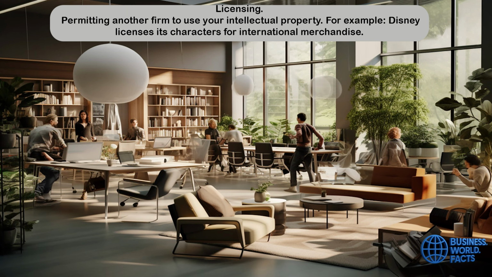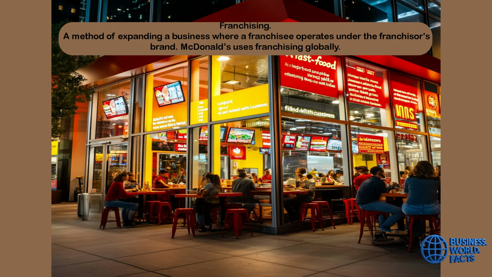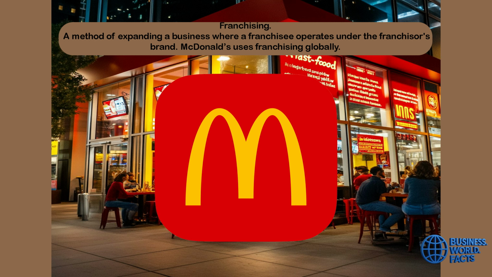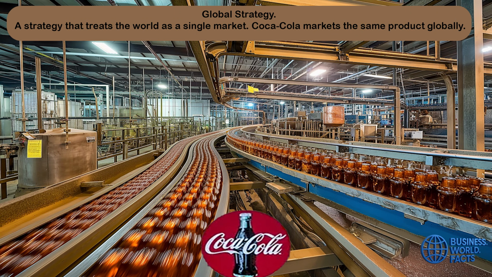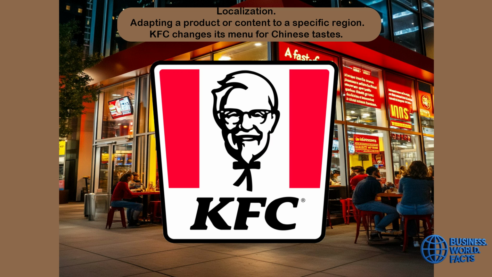Licensing. Permitting another firm to use your intellectual property. Disney licenses its characters for international merchandise. Franchising. A method of expanding a business where a franchisee operates under the franchisor's brand. McDonald's uses franchising globally. Global strategy. A strategy that treats the world as a single market. Coca-Cola markets the same product globally. Localization. Adapting a product or content to a specific region. Example: KFC changes its menu for Chinese tastes.